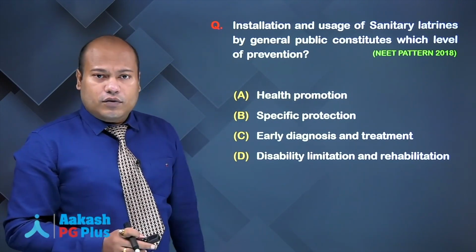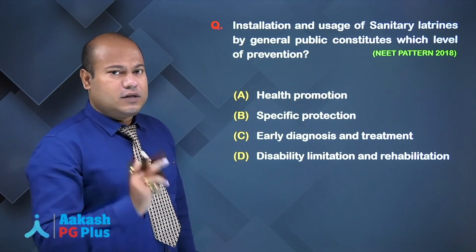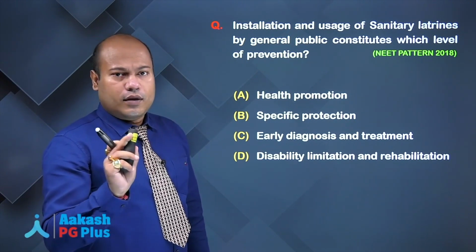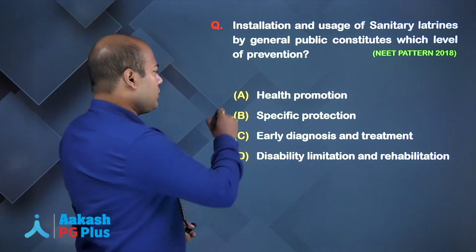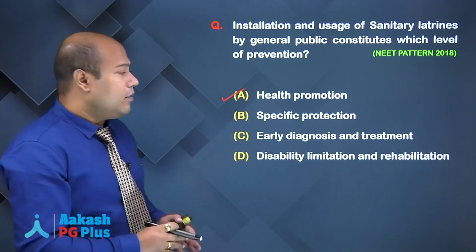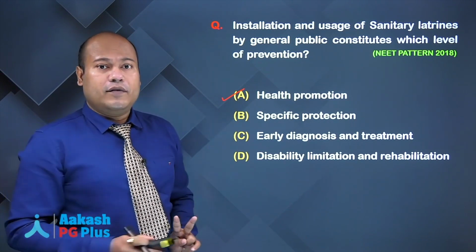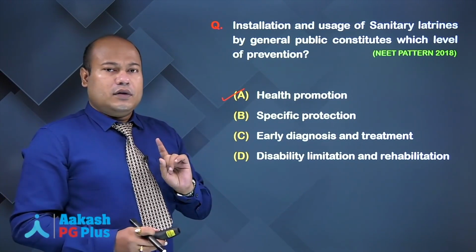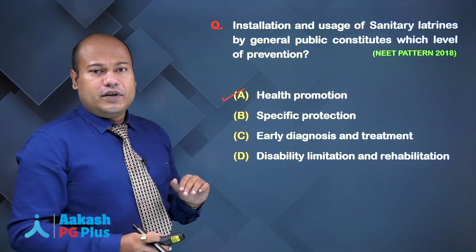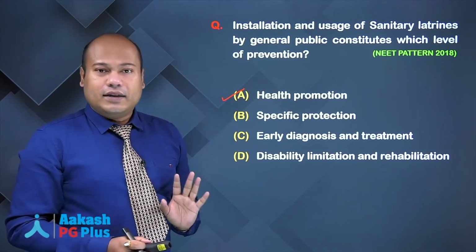Okay, so will it be a specific protection? No, it is not a specific protection. It will be health promotion. Now remember, health promotion and specific protection, these are two types of primary level of prevention. So if you ask me, sir, why are you saying that this is primary level of prevention? Because the risk factor is already there.